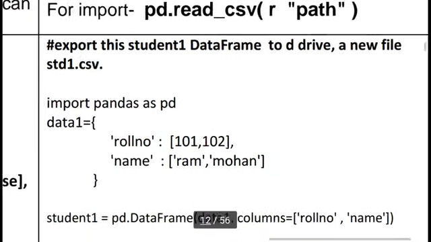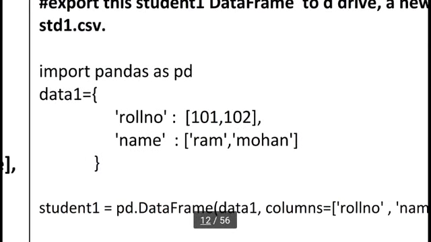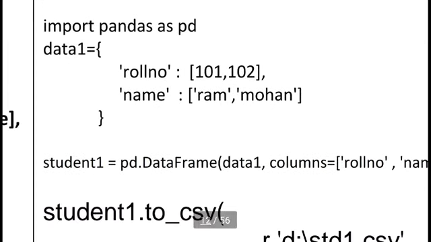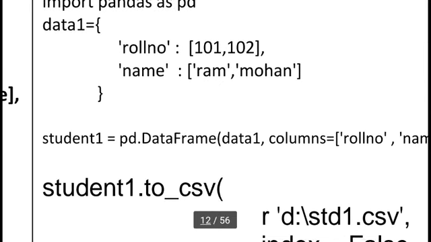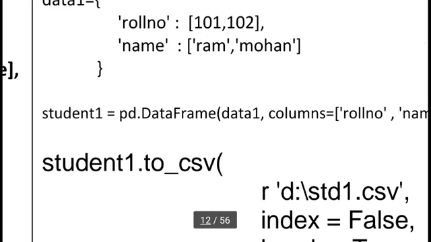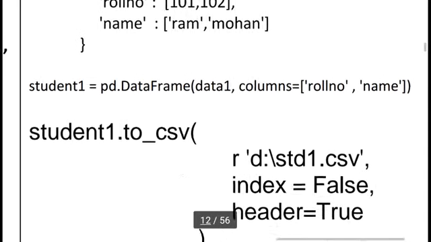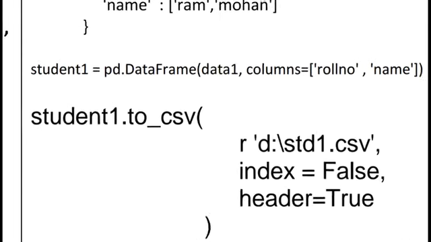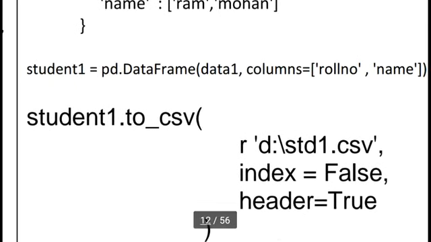Here you can see, I simply create a data frame. data1 is equal to roll number 101, 102, name Ram, Mohan, and this is our pandas data frame, and I want to transfer this data frame to a notepad file or CSV file. So this operation is called exporting. So here student1 is equal to pd.DataFrame, we already know, but here I want to export this data frame to a std1.csv file. So here I am writing student1.to_csv.